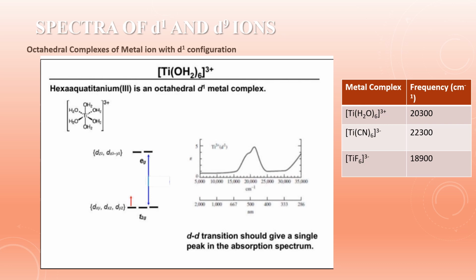When instead of water there is cyanide ion, we expect the highest crystal field splitting energy, 22,300. But when it is chloride ion or fluoride ion in place of water, it is only 13,000 and 18,900 respectively. And they obviously will appear in different colors.